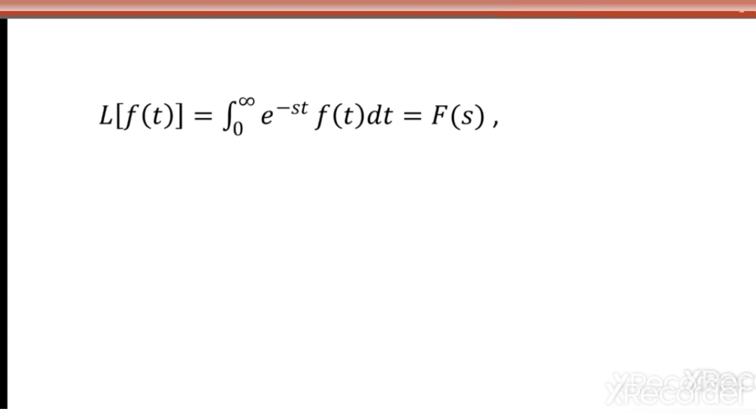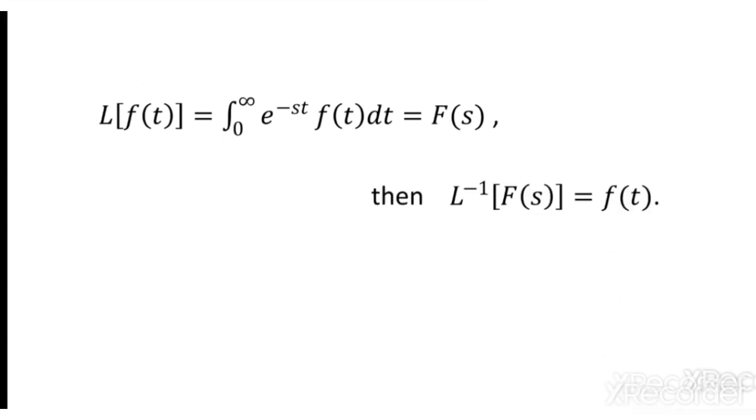That's what we said in the beginning: it converts a function f of t into a lower order function F of s. It makes sense that here f of t must be at least piecewise continuous for t greater than or equal to 0.